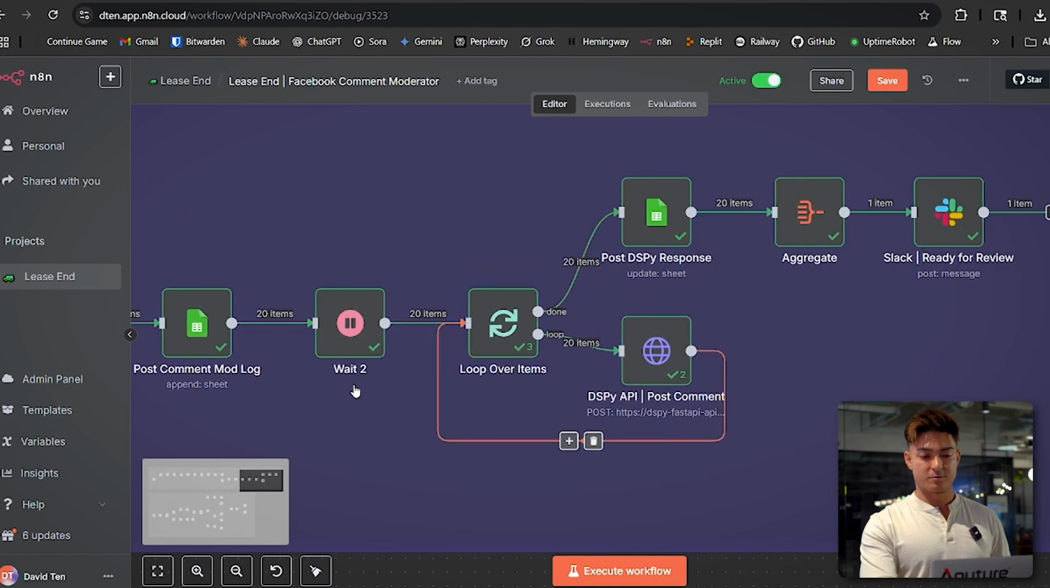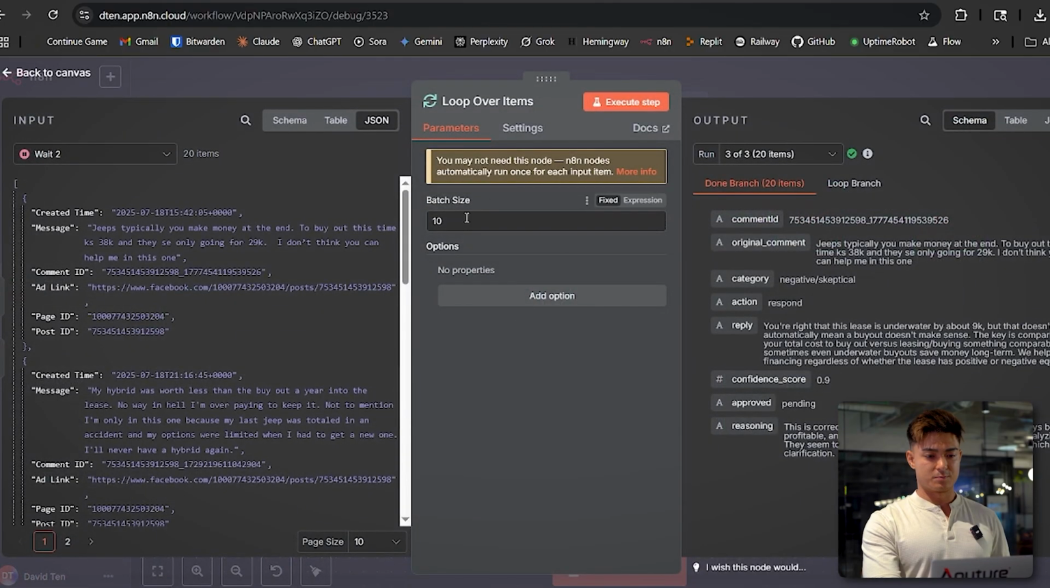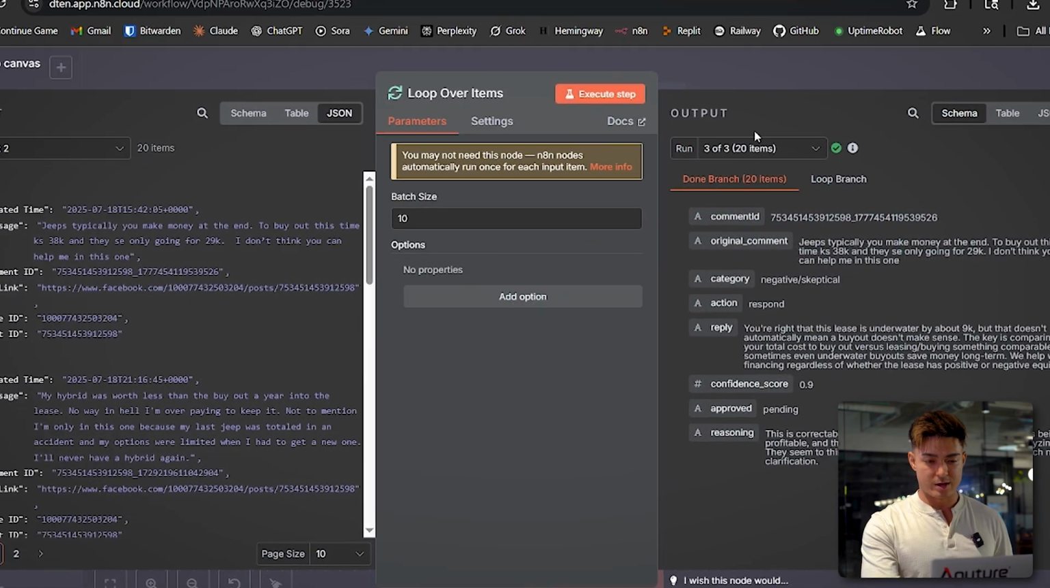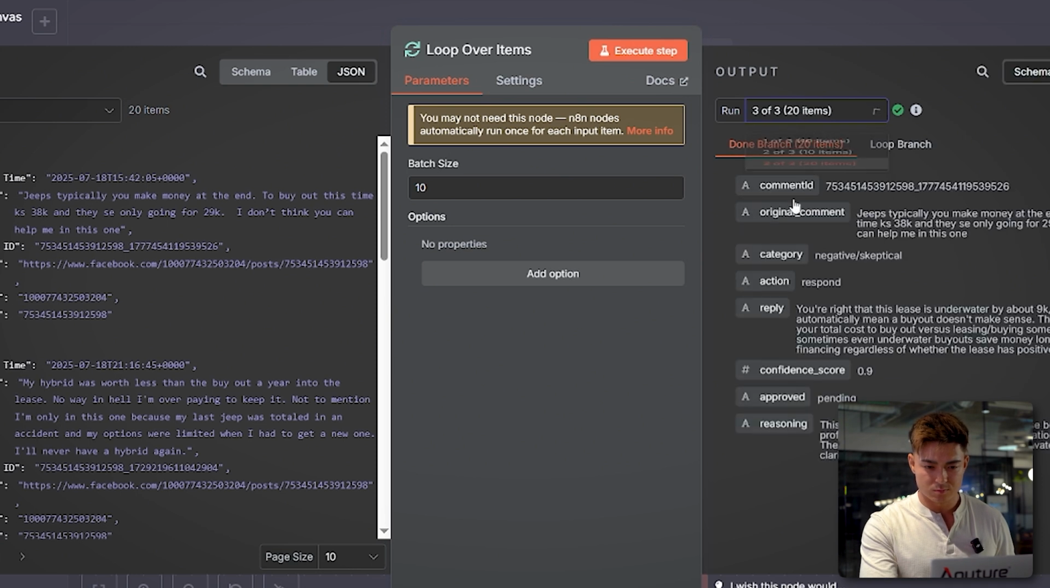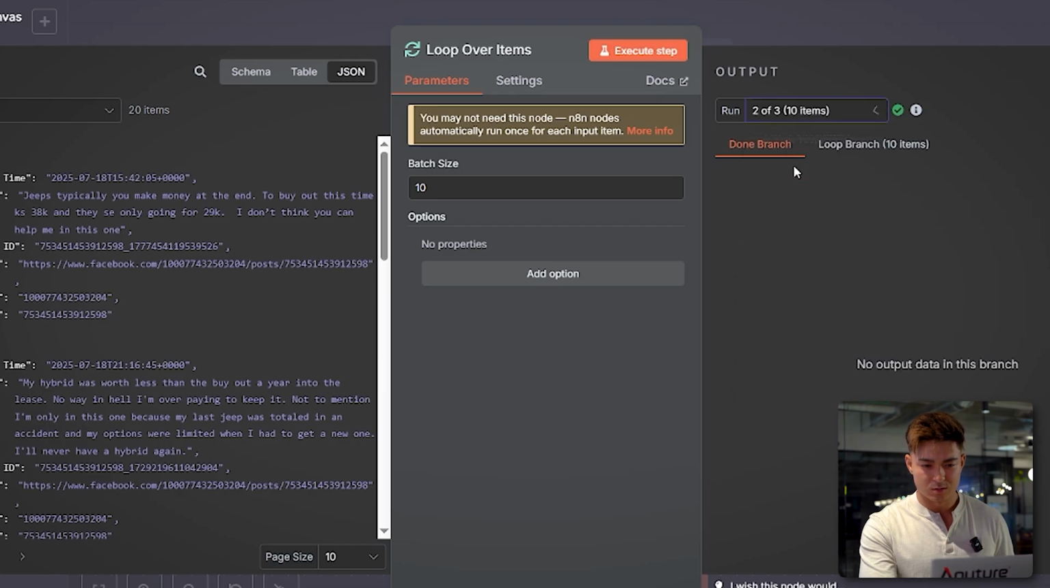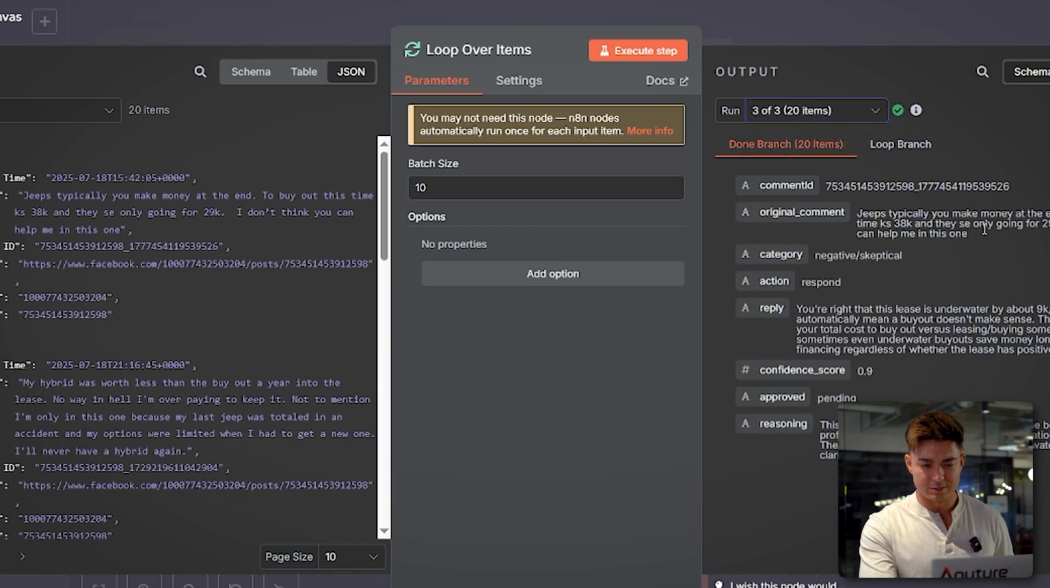And finally, we get to the fun part, which is looping through and processing each comment. So the reason I need a loop is because whenever I have more than 20 items, sometimes it overloads the server. So I believe what this does is it does batches of 10. So this actually ran, I don't know why I thought it ran 30 times. So this ran 2 times, it looks like, because the third time, it didn't loop. It just pushed it to done.